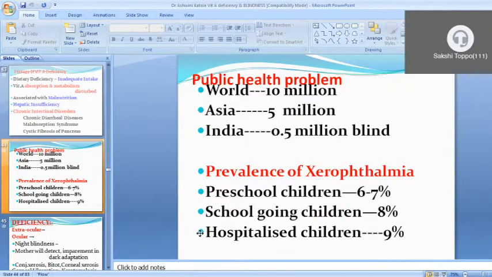Then it is a public health problem, that's why we pick up this topic for discussion. Vitamin A deficiency is affecting 10 million people in the world, 5 million in Asia, and 0.5 million are going blind in India. The prevalence of xerophthalmia in preschool children is 6 to 7%, in school going children 8% and in hospitalized children 9%.